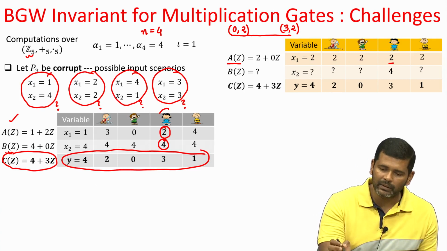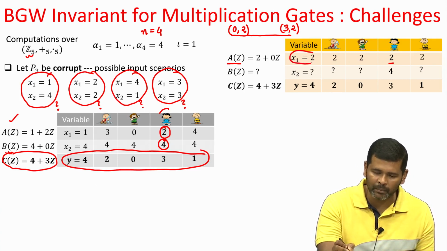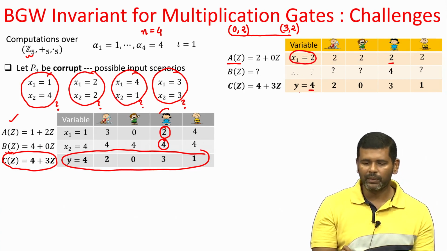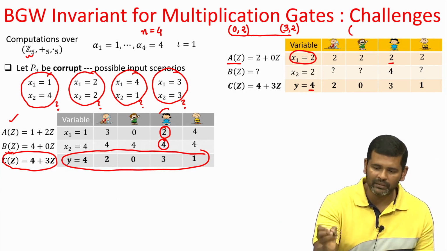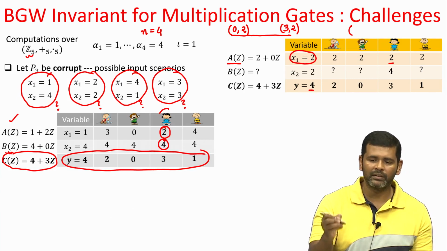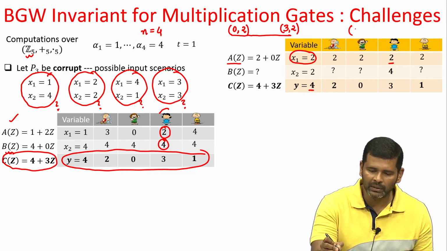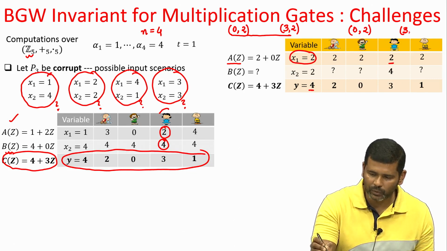Now, once P3 has fixed x1 equal to 2 in her mind and the final result is 4, that automatically fixes x2 being 2. And now, if x2 is fixed to be 2, the adversary, the corrupt P3, is considering the case where the B polynomial should have passed through the points 0, 2 and 3, 4. Why 3, 4?